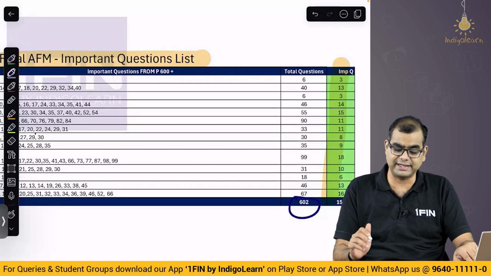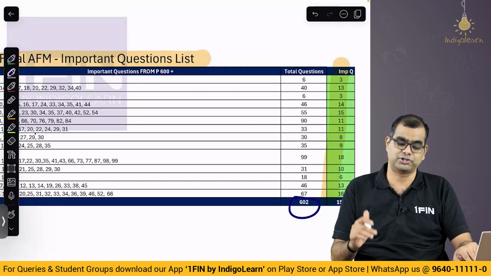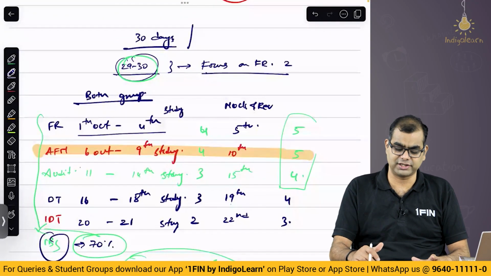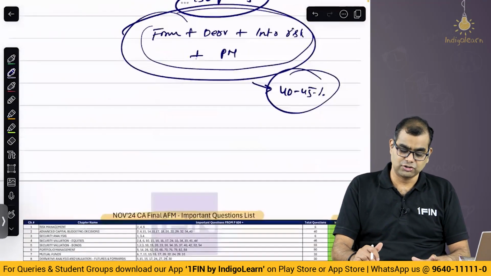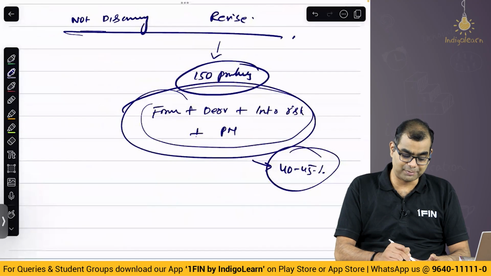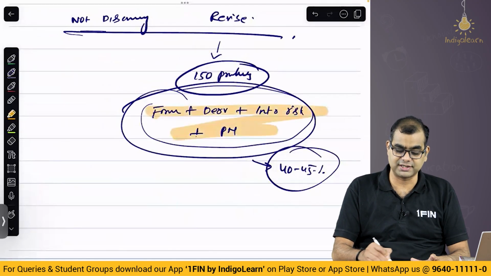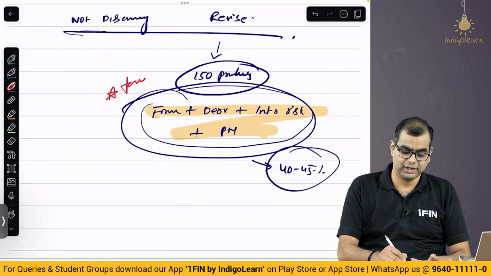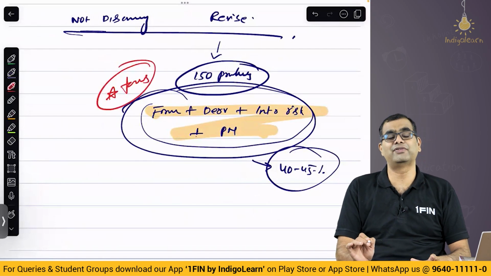Please write. These 10 days, please make use of this opportunity. 10 days if you're a one group person and 5 days, including that mock test day, if you're a both groups person. So focus on these 4 chapters primarily. This is my suggestion. This should be your star focus. If you focus on these, you will get a significant amount of marks.